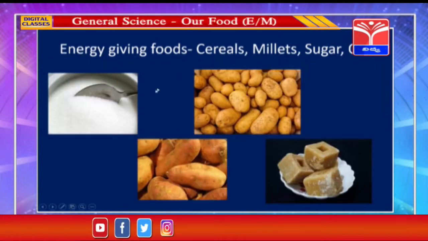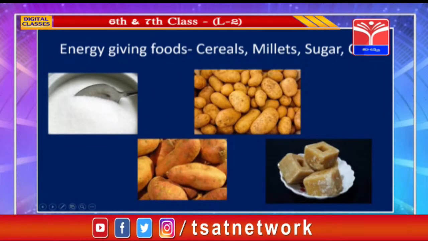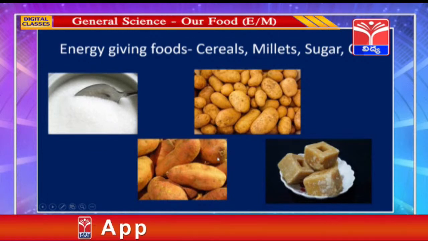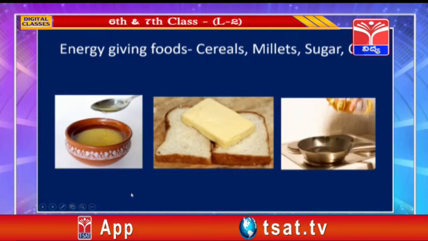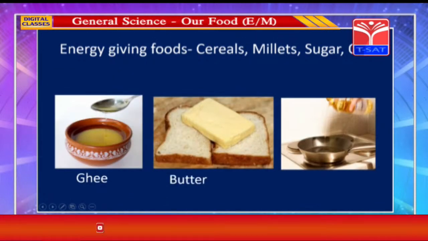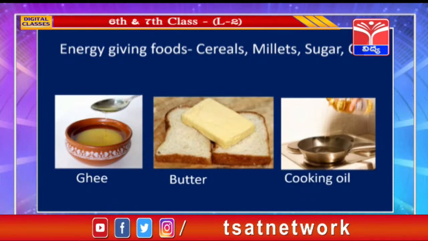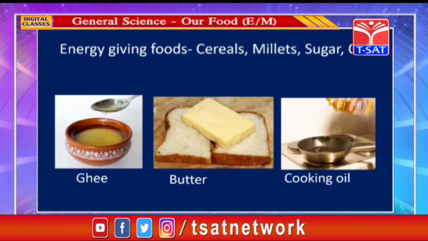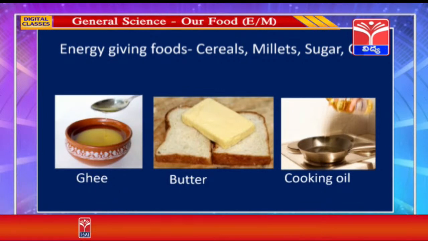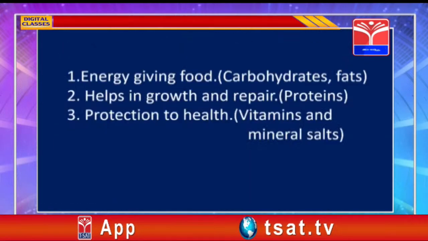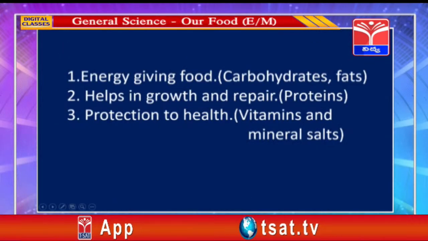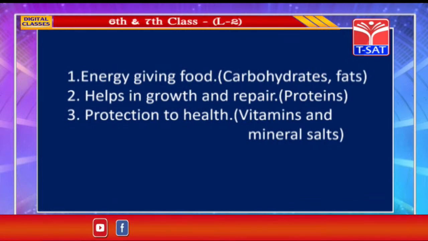Now, take a look here, sugar, jaggery, some vegetables like potato, sweet potato also contain carbohydrates. And here you can see ghee, butter, cooking oils. All these contain fats. So these foods which contain carbohydrates and fats, when they are digested in our body, give us energy.